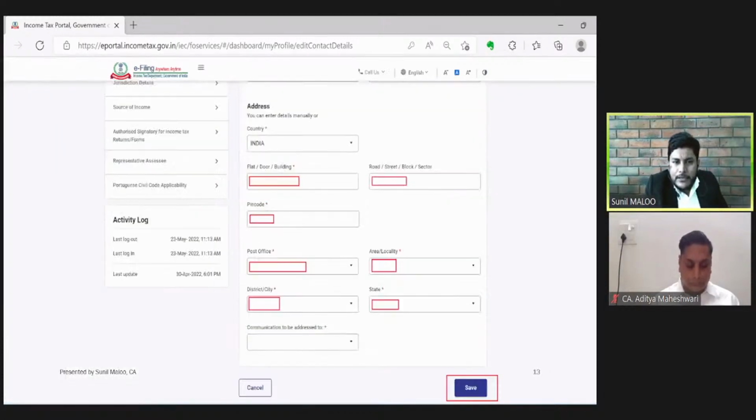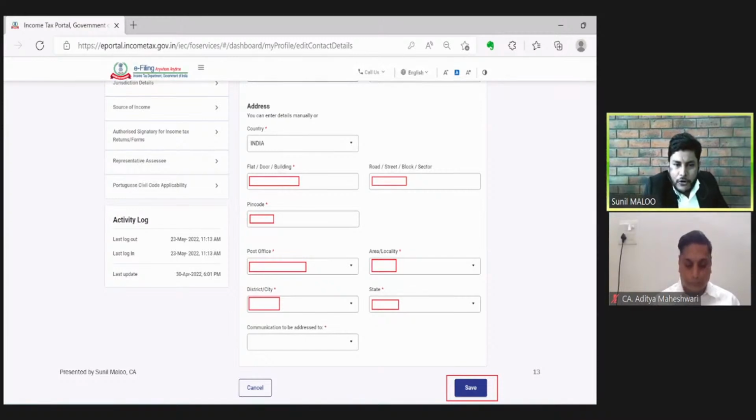And in the profile, the third important aspect is the correspondence address of the assessee. Friends, this correspondence address may not seem important nowadays, looking at how all communication is online, SMS and email based. But all these fields are mandatory, and if this portion of the profile is not updated, then our profile will be considered incomplete, and we may not be able to avail various benefits like registering a digital signature and filing various forms.